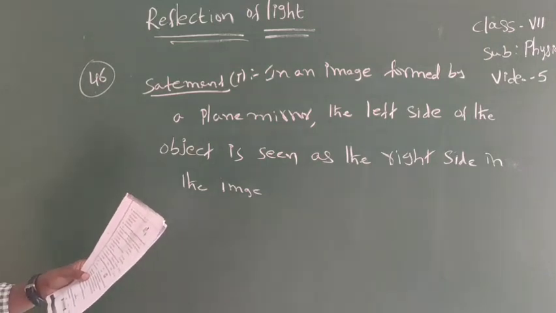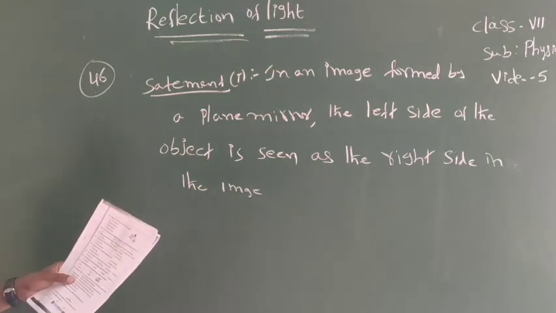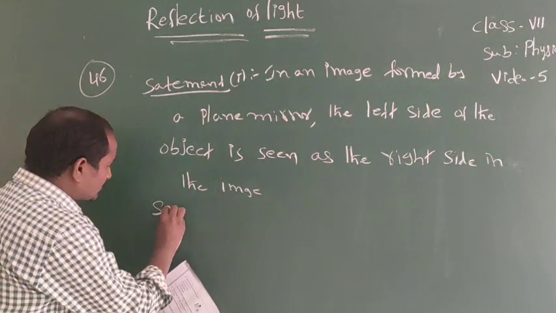The capital letter A does not show lateral inversion. Yes. Statement 2.